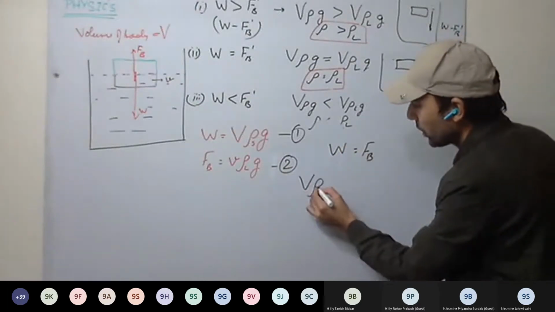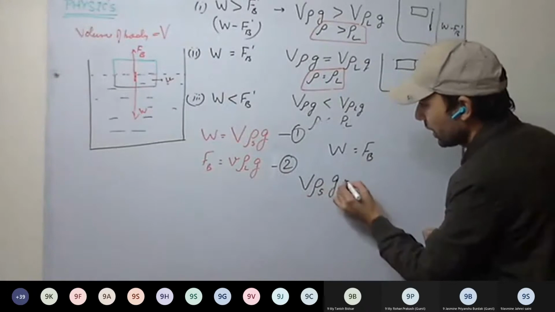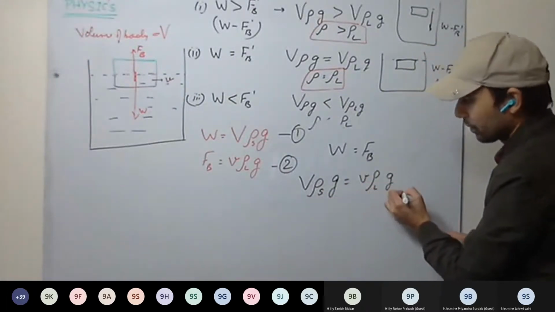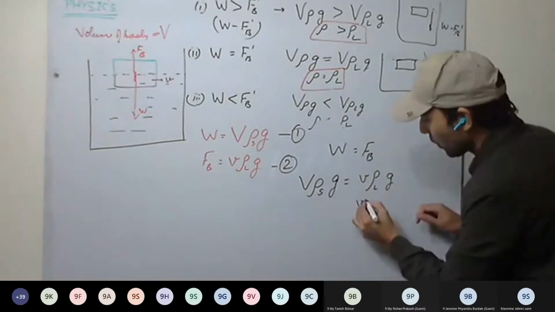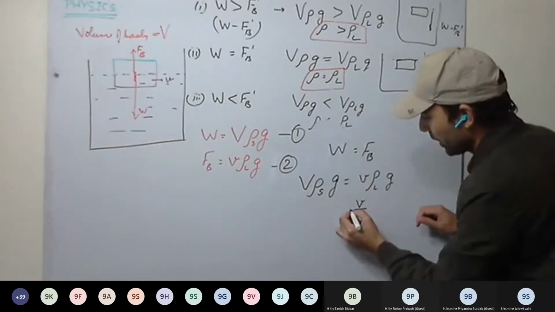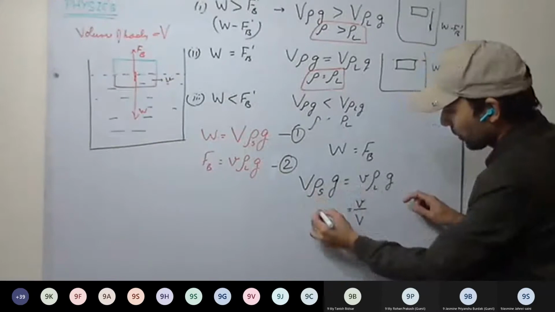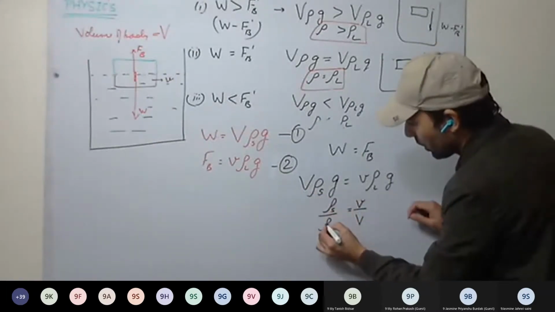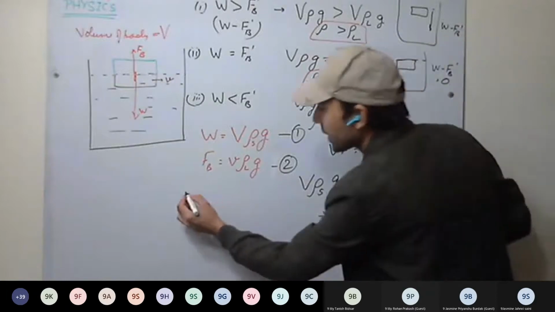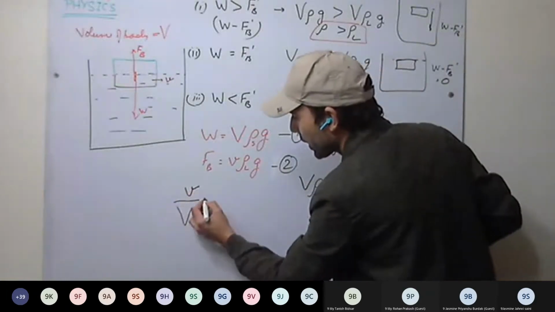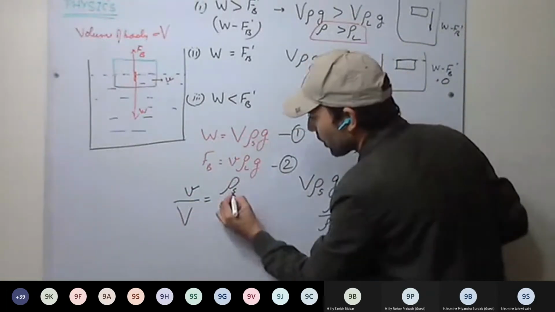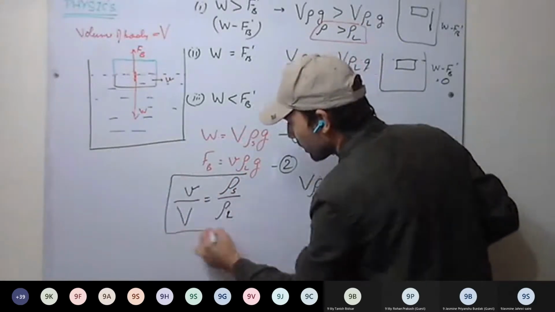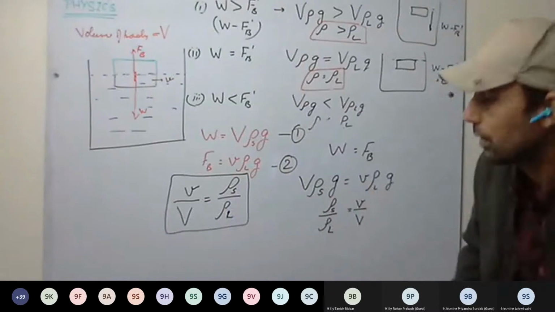So capital V rho solid into g equal to small v rho L g. Okay. Now small v upon capital V will be equal to rho solid upon rho L. This is clear.